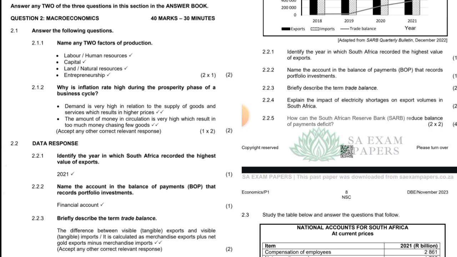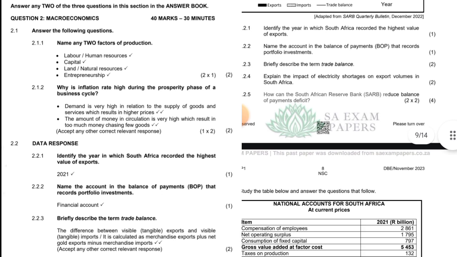2.2.3, briefly describe the term trade balance. Okay, what is trade balance? The difference between the visible or tangible exports and visible tangible imports. It is calculated as merchandise exports plus net gold exports minus merchandise imports.